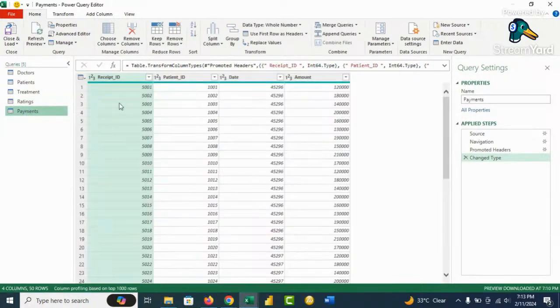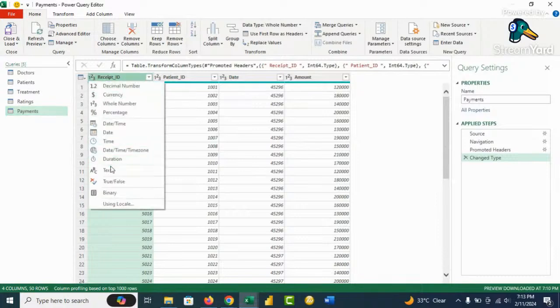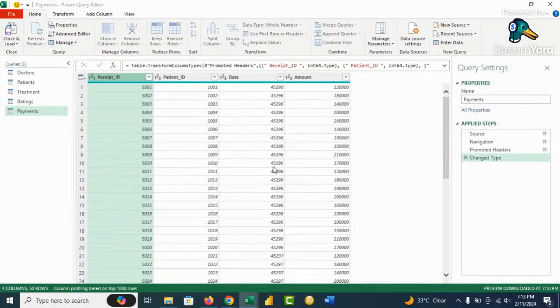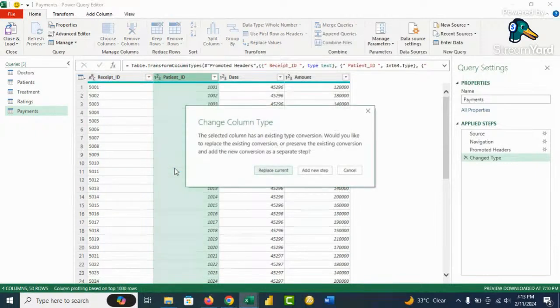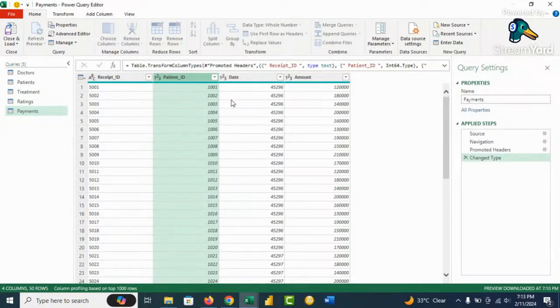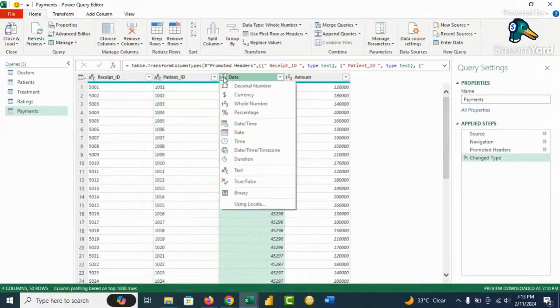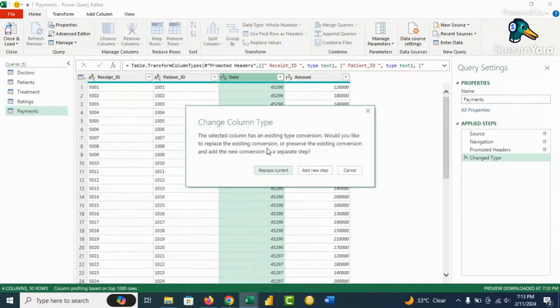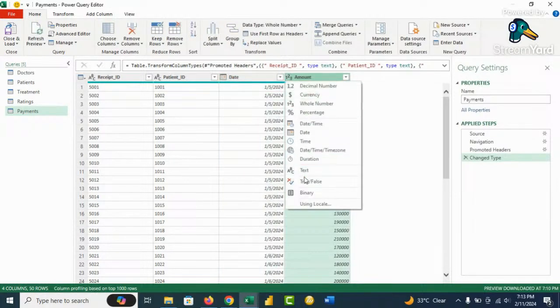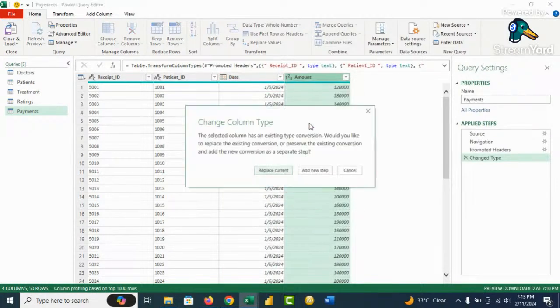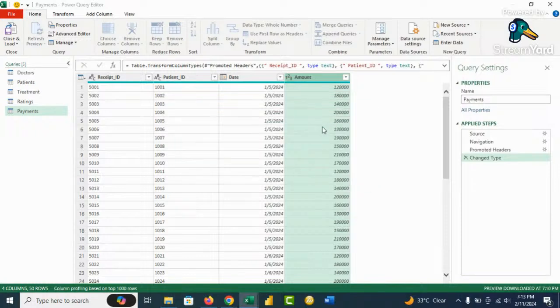Then for the payment, change the receipt ID to text. Replace current. Change the patient ID to text. Replace current. The date, we change the data type to date. Replace current, and the amount we change to currency. Replace current. When we get to Excel, we will just change the amount to the Naira symbol. So what we just did now is the cleaning of the data. We have just cleaned the data.